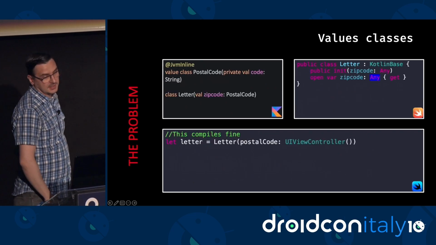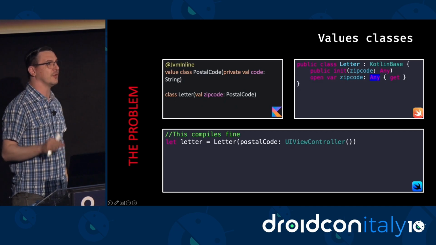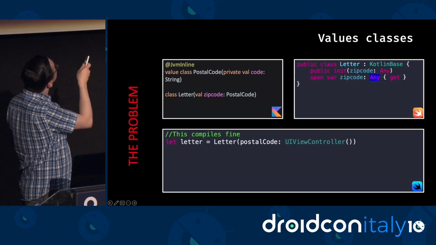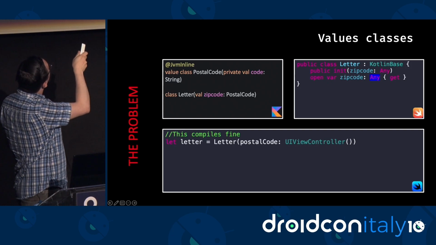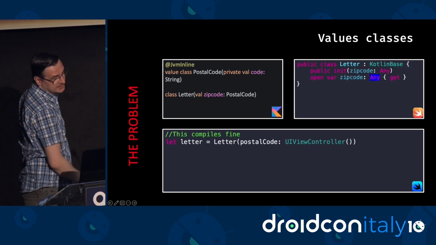Here is another example. We have this inline value class. I don't know how many of you already use inline classes, but if you were using inline classes in KMP, right? So here we define one postal code and try to define a class that uses that inline class.